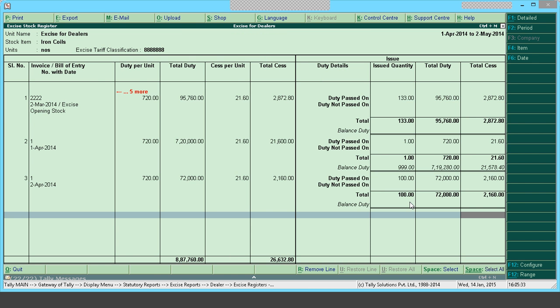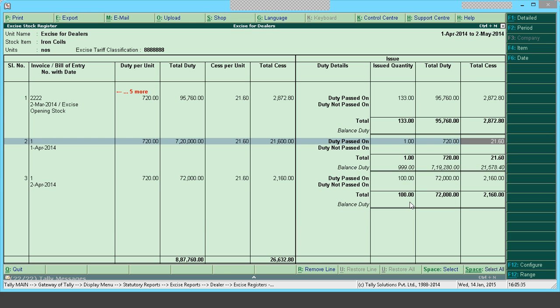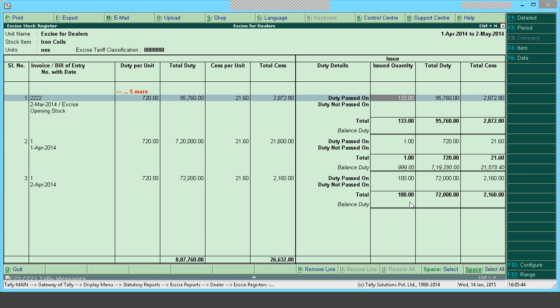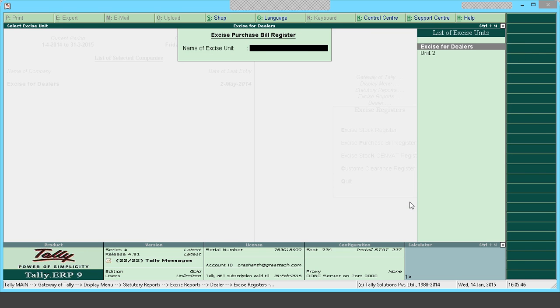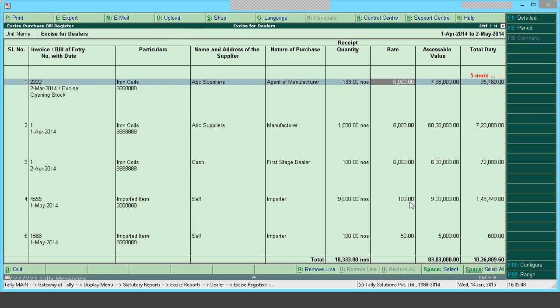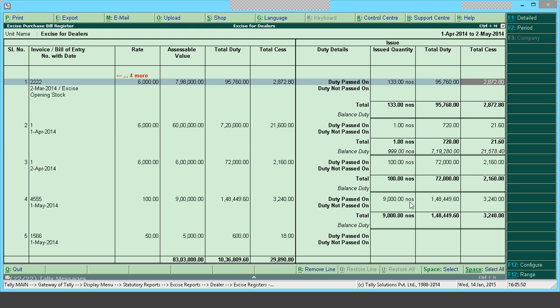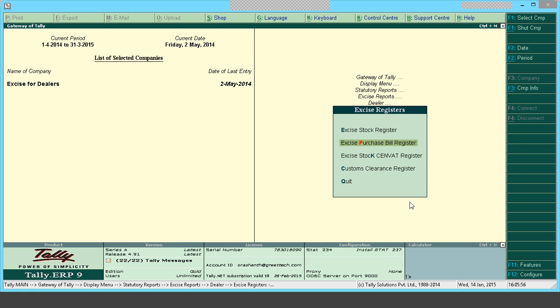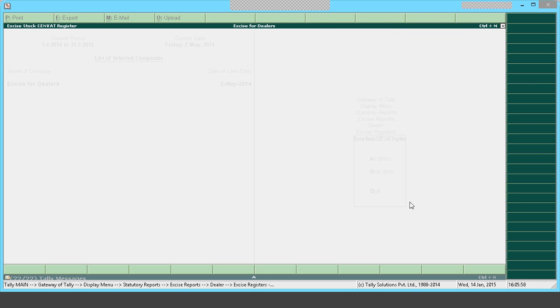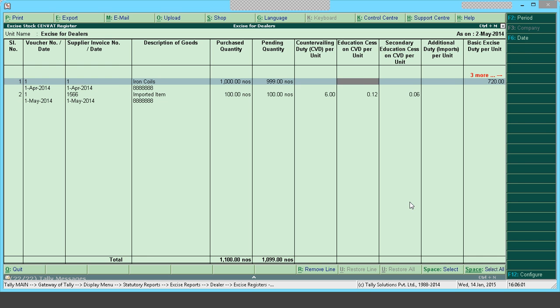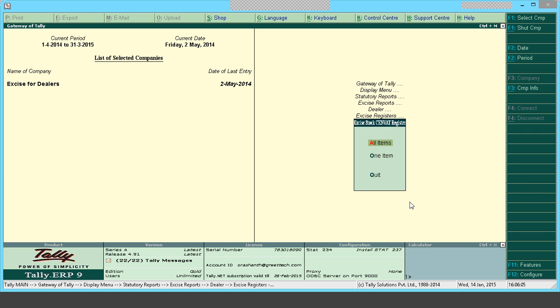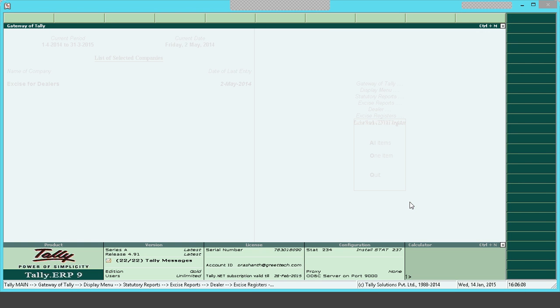So this contains the details of stock item, for how much quantity the duty is passed on, and for what quantity duty is not passed on. Those details will be shown in this particular report. Okay. And the next report is excise purchase bill register. Again, this gives me a detailed extract purchase bill wise about duty passed on and duty available. Next we have excise stock send-back register. So this gives the details of send-back available. It also has all items and also single item wise.